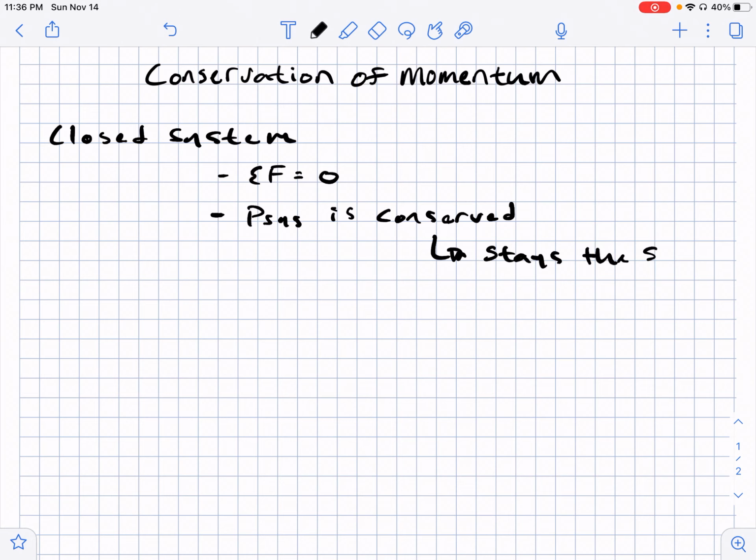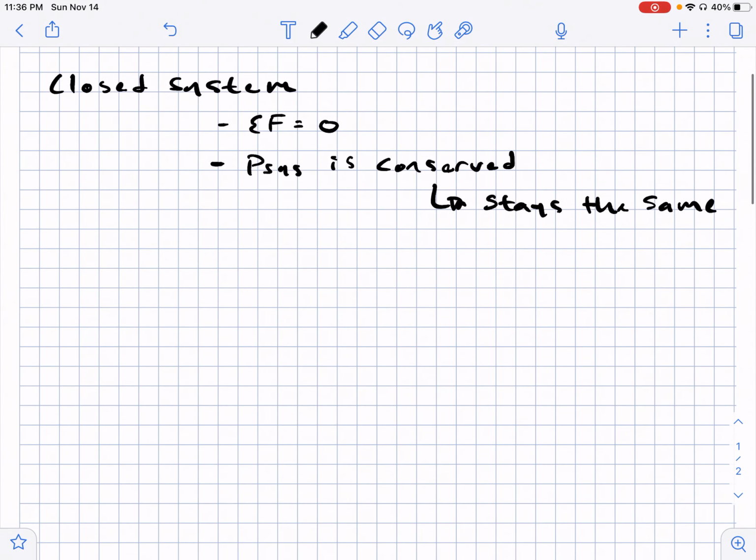So the overall momentum of your system is going to stay the same. Now don't get that confused with the momentum of each object within the system, because the momentum of each object within the system can change, but overall as a system, it's going to stay the same. It's going to be conserved.